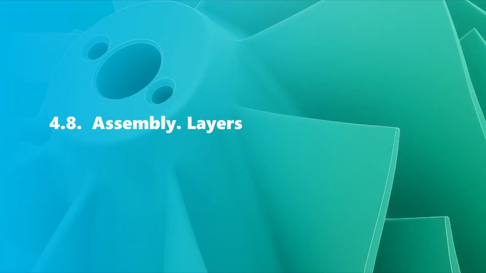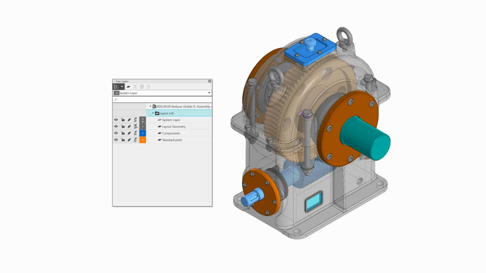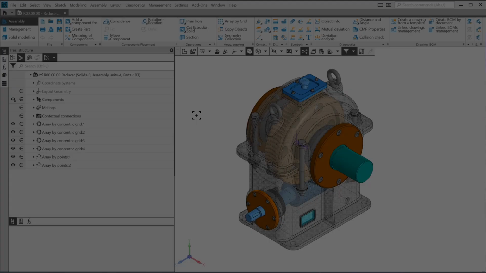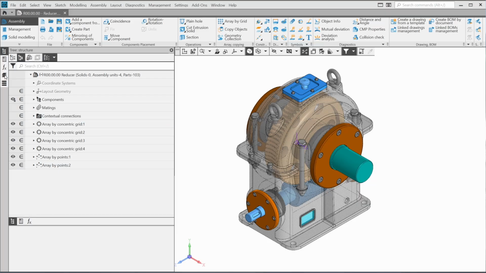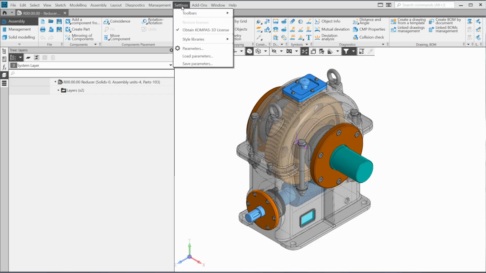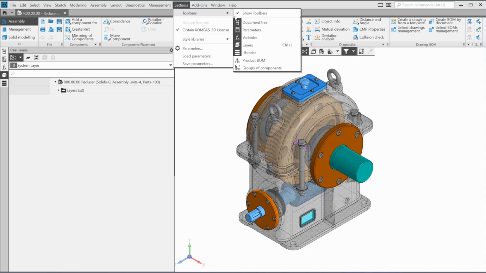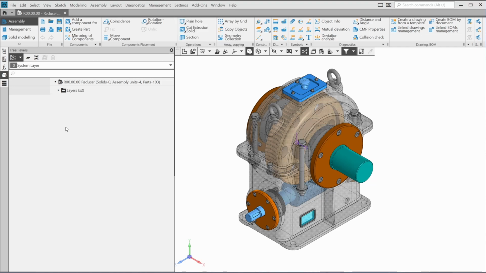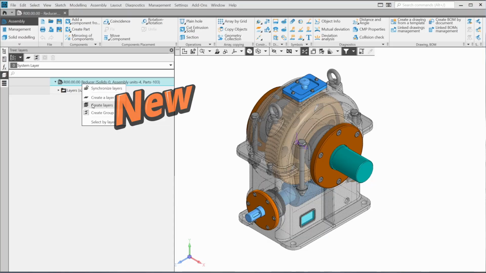In this lesson, we'll learn how to manage layers and their properties in an assembly document. Go to the Layer panel. If you don't have it here, turn it on using the special command in the Settings menu or the Ctrl-L shortcut. Right-click the root object and select Create Layers, a new command of version 24.